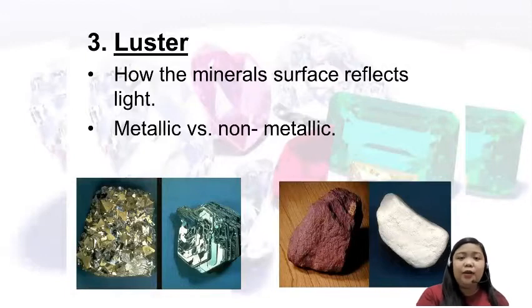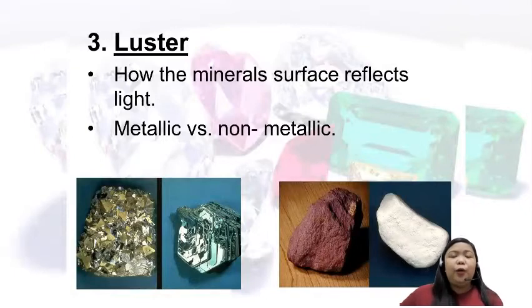And that is in connection with luster. We also have different kinds of minerals that exhibit these characteristics. We have metallic, submetallic, and non-metallic luster. Okay, so take a look at the images below. One of them is a submetallic in a metallic mineral, while the other ones are non-metallic minerals. Take a look at the images on the right side. We have the red and the white stone.